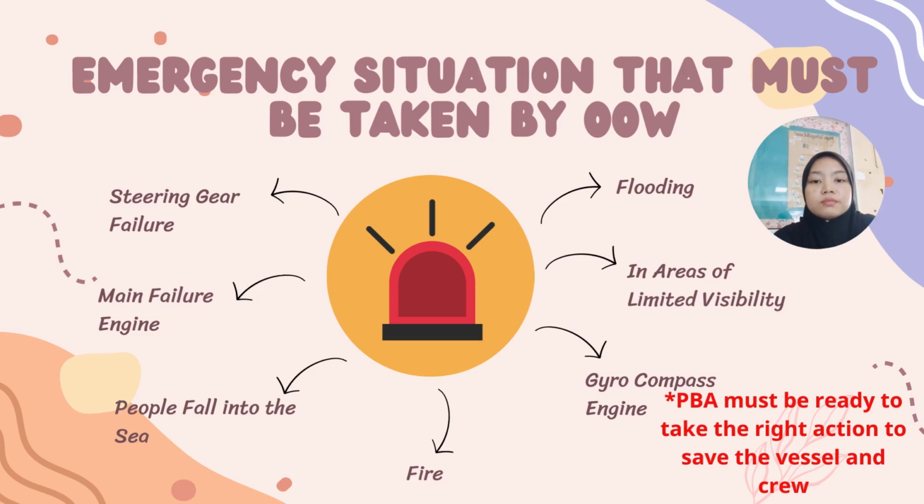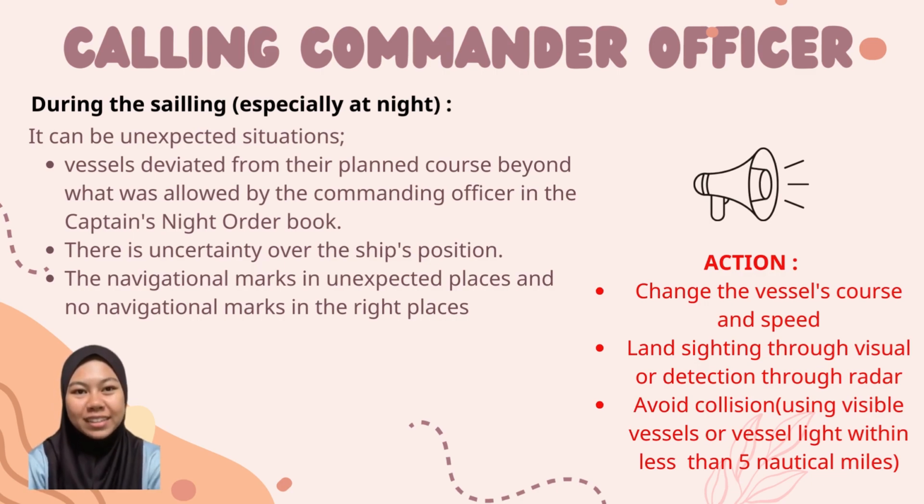Calling the commanding officer during the sailing, especially at night, when there is an unexpected situation. The first one is the vessel deviated from the planned course beyond what was allowed by the commanding officer in the captain's night order books. The second one is there is uncertainty over the ship's position. And the third one is navigational marks in unexpected places and no navigational marks in the right places.